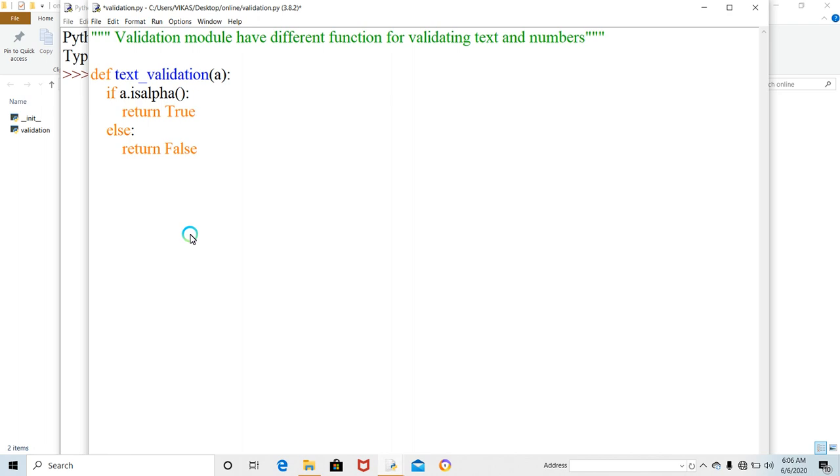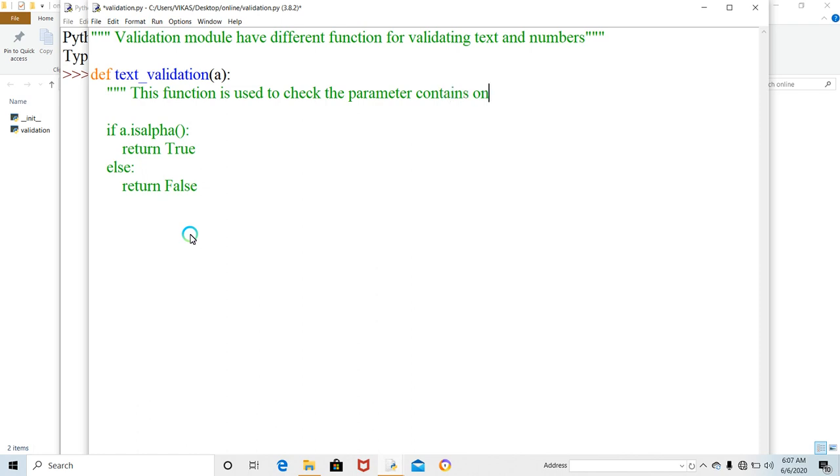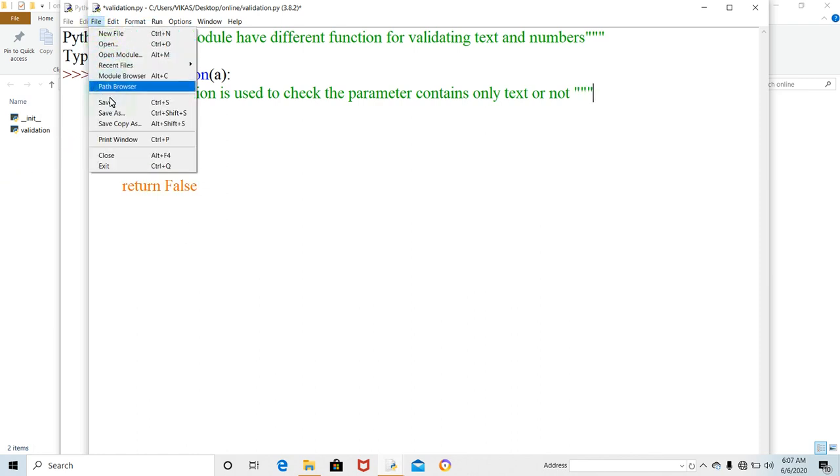Clear? And here I'm again going to put documentation. This function is used to check whether the parameter contains only text or not. Okay. Now file, and I save it.